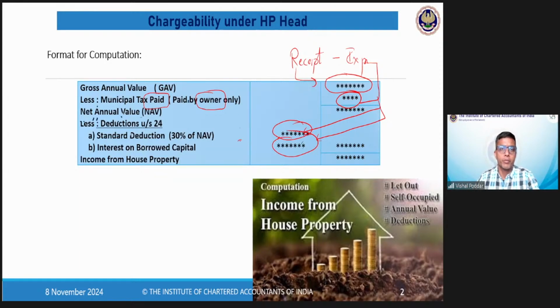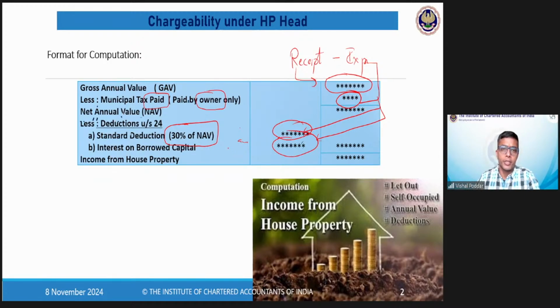Then comes the deduction, where the first deduction is your standard deduction. Standard means fixed. Standard deductions are those for which no specific expense details would be given in the sum. These are automatic. So you have to always remember that whether or not anything is given in the sum, you have to by your own self consider this deduction. That is what we mean by standard.